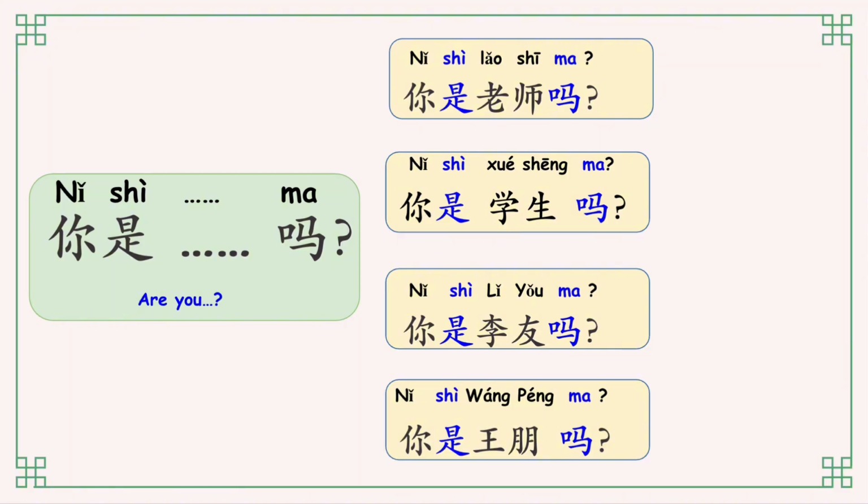So remember, 是 means to be, and adding ma turns it into a question.